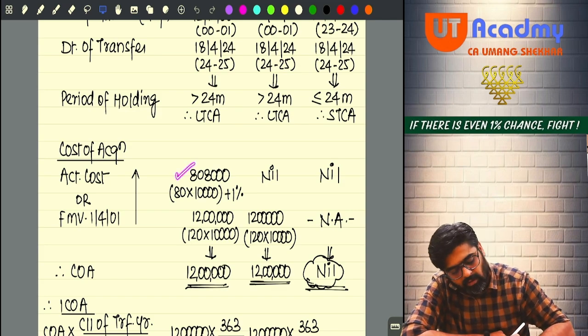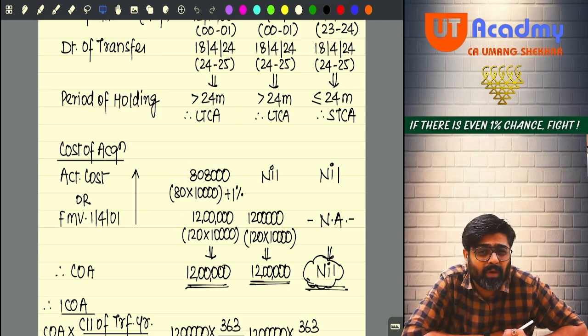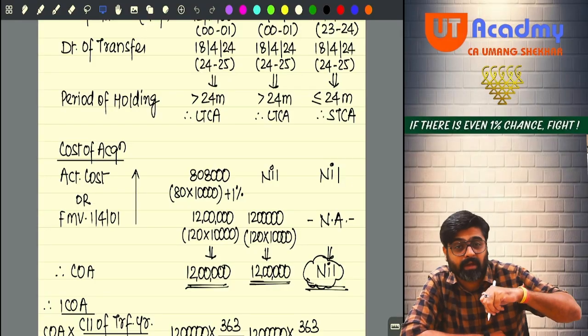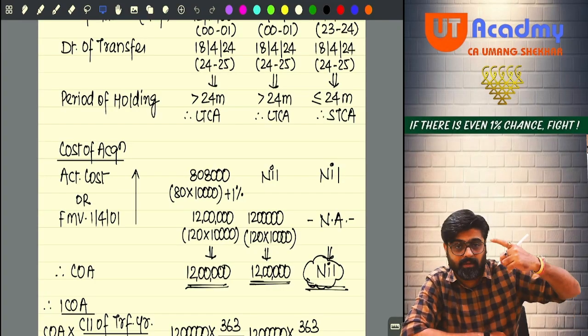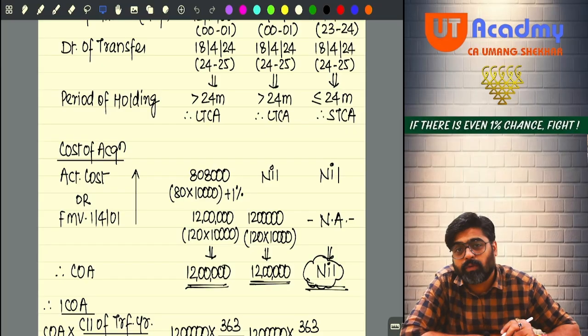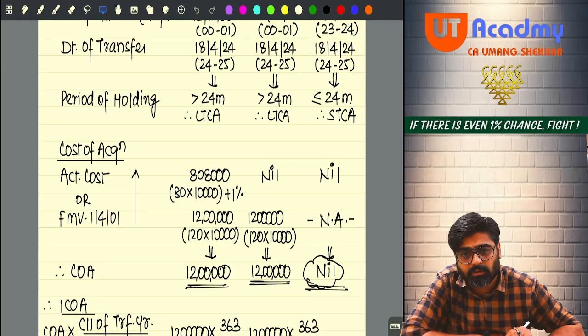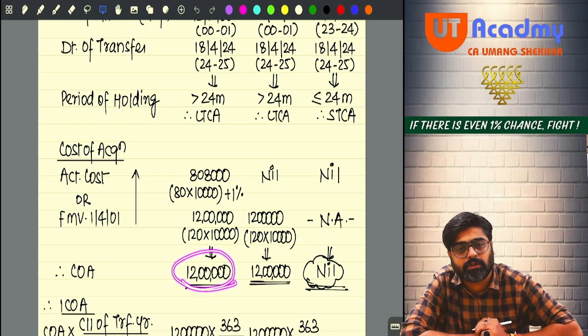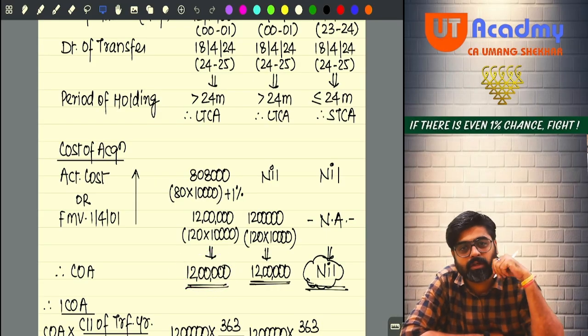So 8 lakh 8,000 or 12 lakh, you get the option to take the fair market value also as a cost if the shares are acquired prior to 1st April 2001. So which one would you take as a cost? Definitely, sir, 12 lakh you will take as the cost. Did you get the cost of these shares?